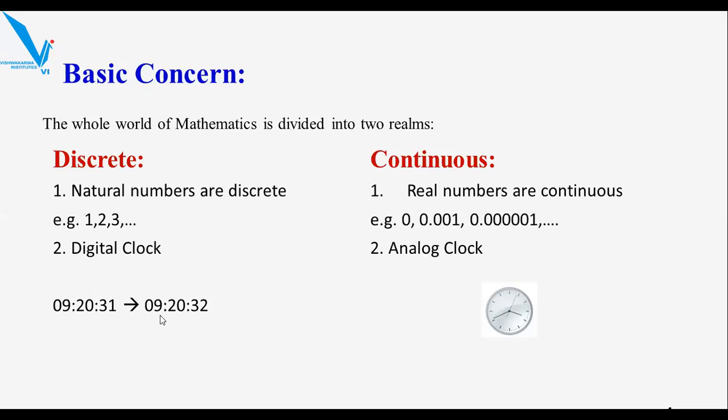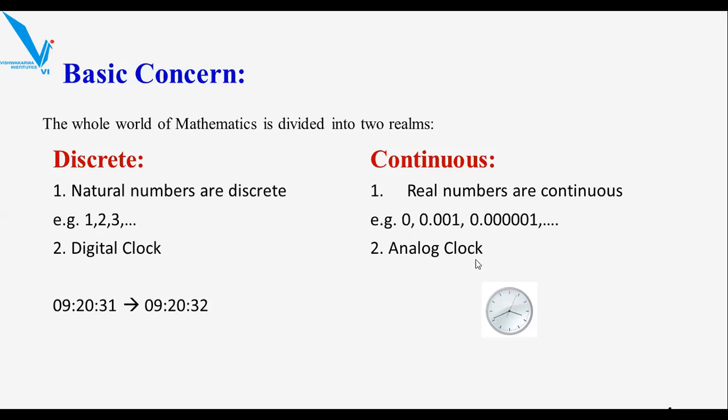After 1 second, the digital clock will show 9 hours 20 minutes and 32 seconds. We can see that there is a sharp transition from 31 to 32. There is no continuity between 31 and 32. That's why the digital clock is the best suitable example for the discrete.